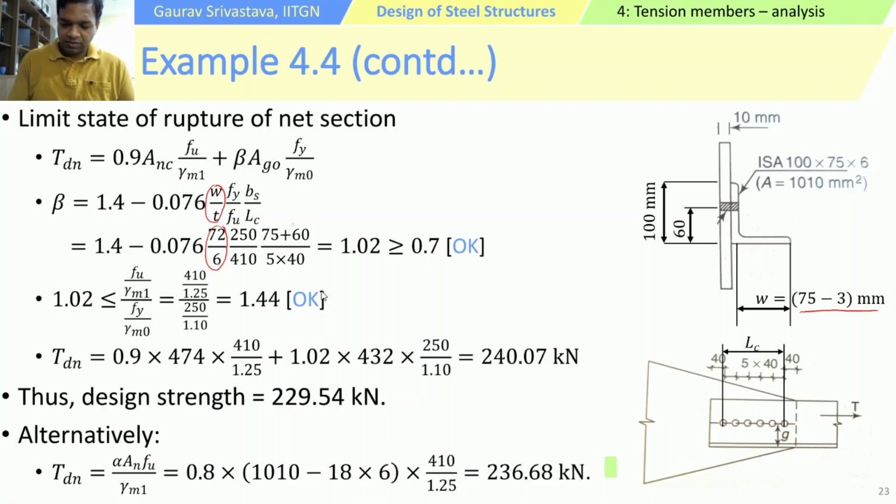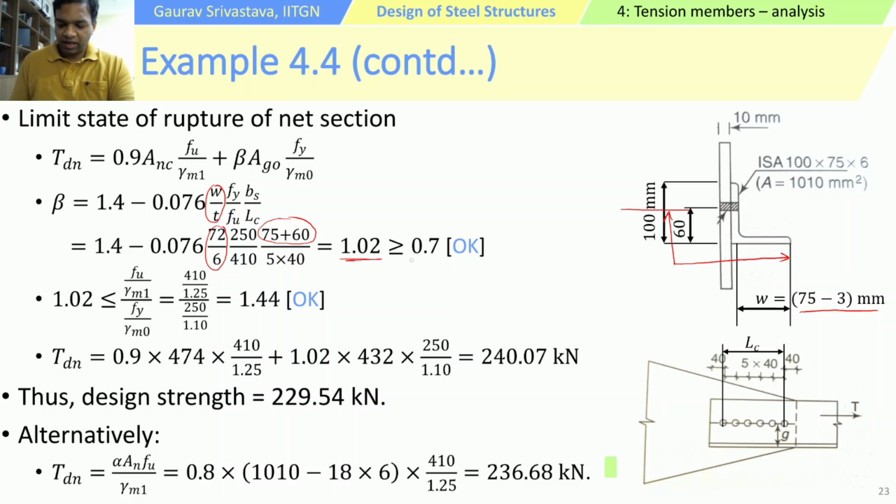Then BS comes out to 75 plus 60. So this is from here up to that. So the beta value comes out to 1.02,